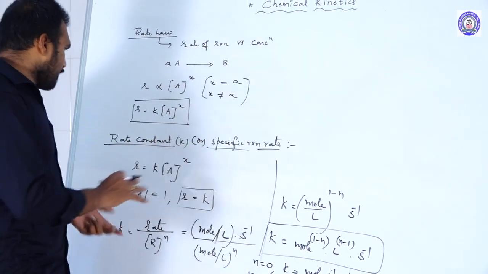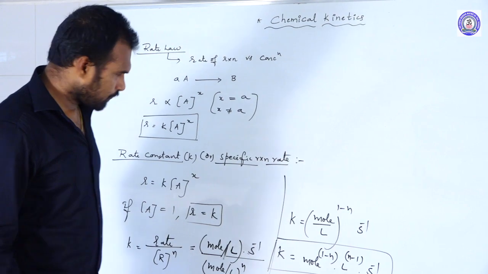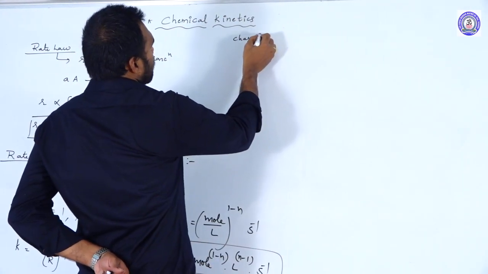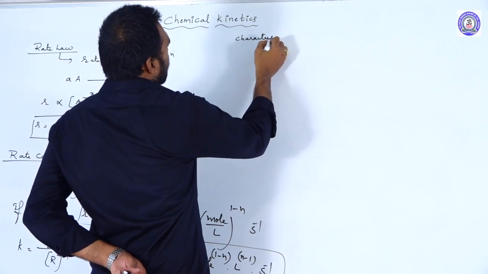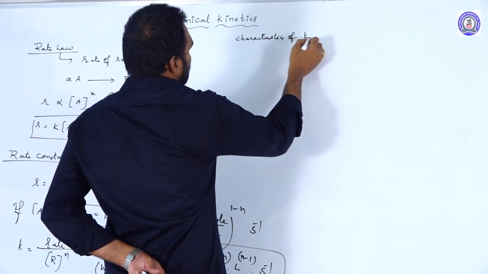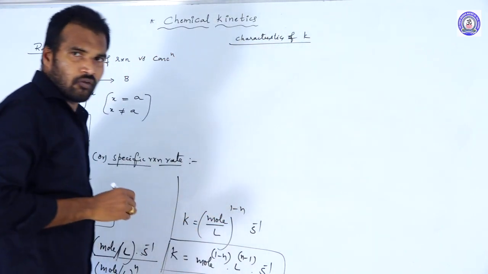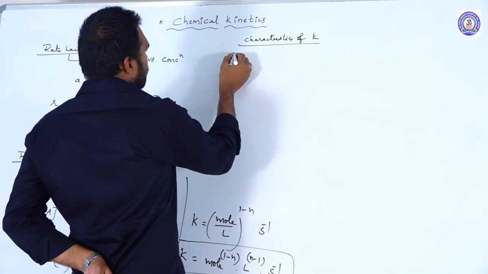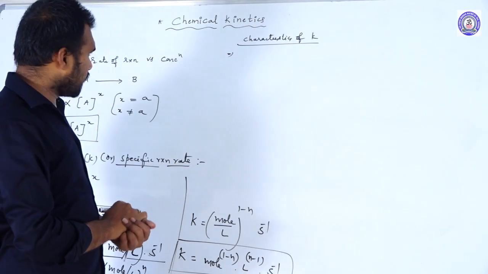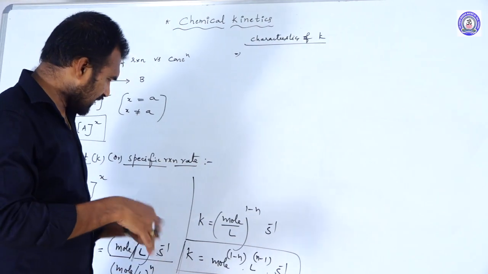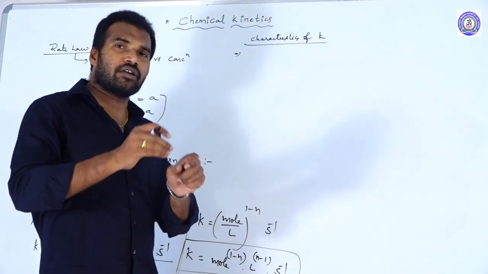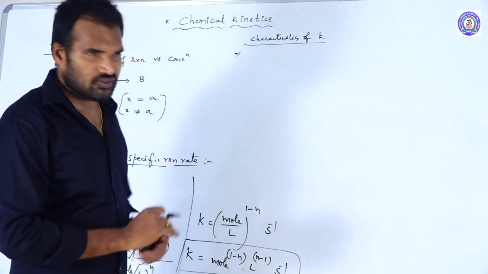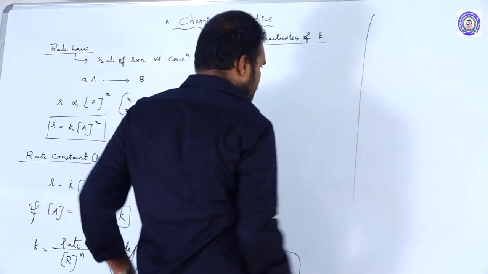So this is about the rate constant or specific reaction rate. What are the characteristics of the rate constant? Before we discuss the characteristics of rate constant, let us discuss the rate constant of reversible reactions, and of sideways reactions. Let us discuss that. After that, we will discuss the characteristics.